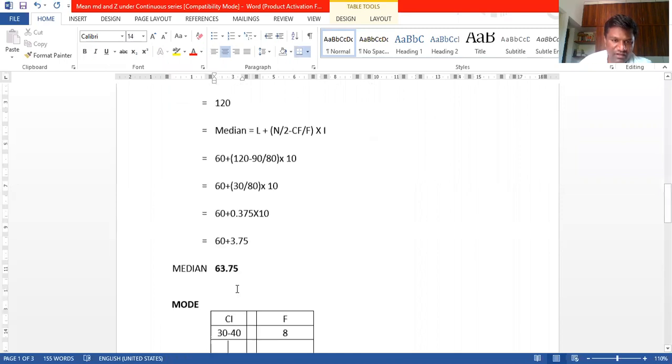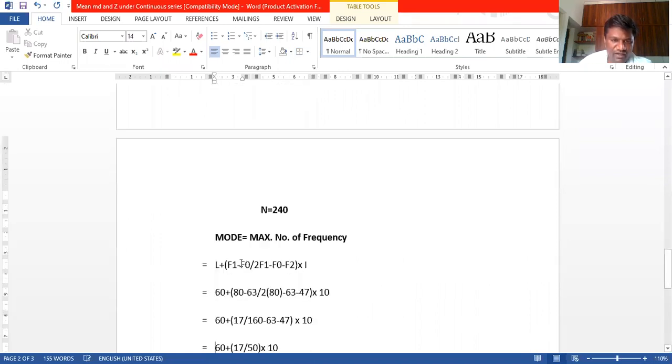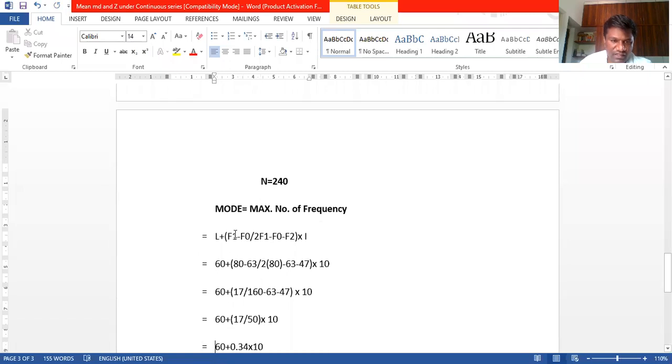That value I have taken here. Okay, the mode formula is L plus (F1 minus F0) divided by (2 F1 minus F0 minus F2) into I. L is 60 which I have taken, F1 is 80, already I showed you, F0 is 63, already I showed you.